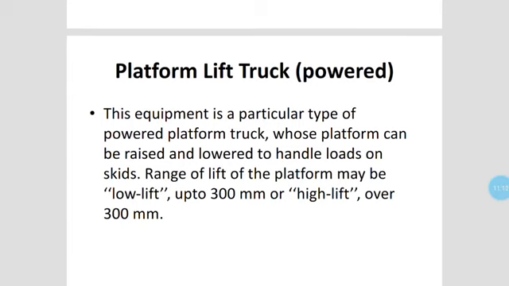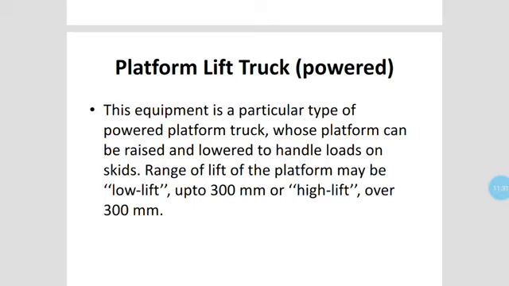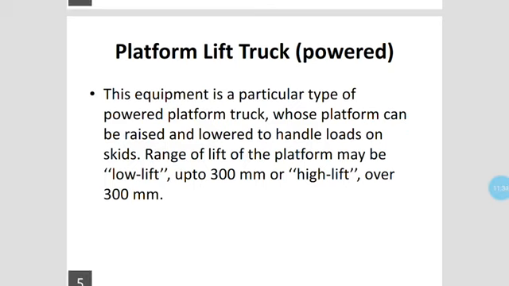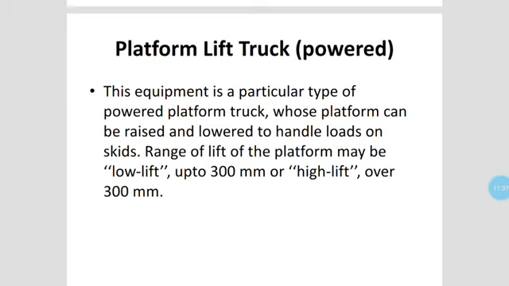And the platform lift truck is a particular type of powered platform truck whose platform can be raised and lowered to handle loads on skids. The range of lift of the platform may be low lift, up to 300 millimeters, or high lift, which is more than 300 millimeters. It does not lift the material to so much of a high distance. This is the difficulty here.